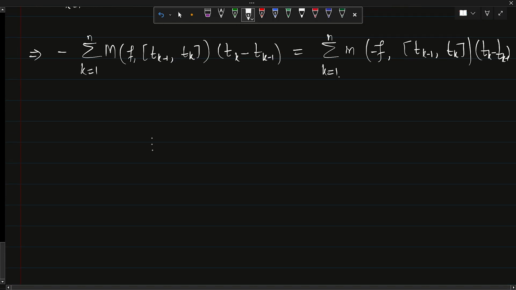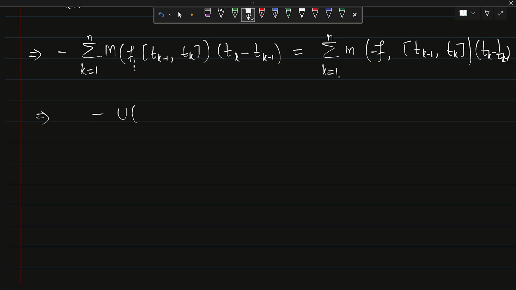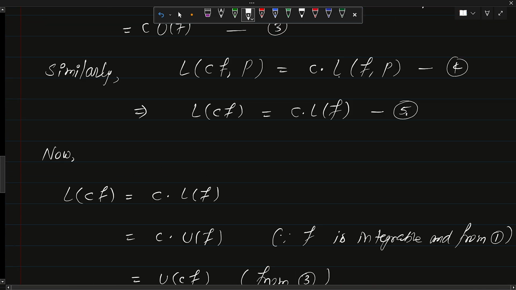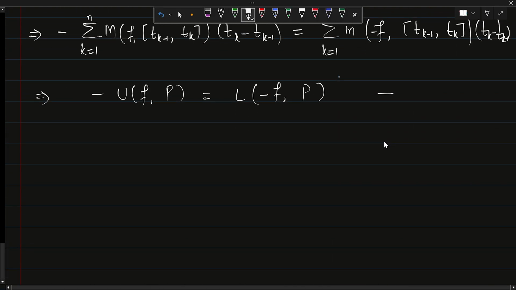By the definition this is nothing but the upper sum, so this implies that this is negative of upper sum of this function f for the partition p, and this is equal to, this is the infimum of this function, so we can say this is the lower sum of this function minus f in the partition p. So this is a very important one, let me call this equation number 6.